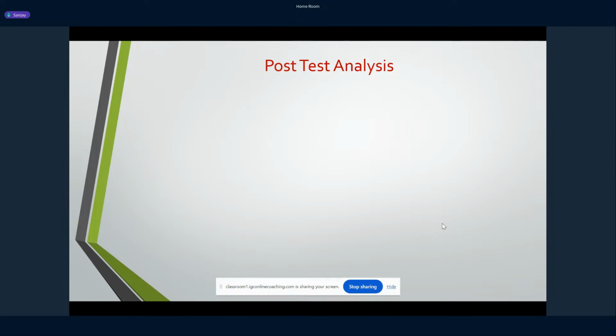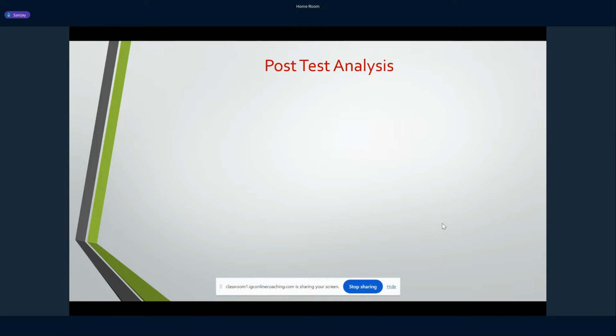Say you are taking some 15 to 20 mock tests, and you have not analyzed any exam. You just took the mock test and left it. That is not really going to help you at all. So what is more important than taking a mock test is to do the test analysis.